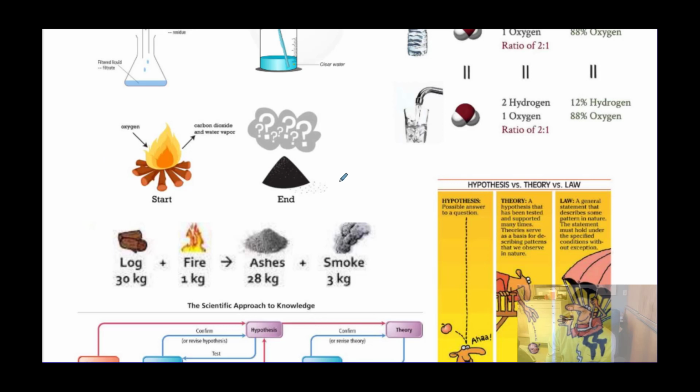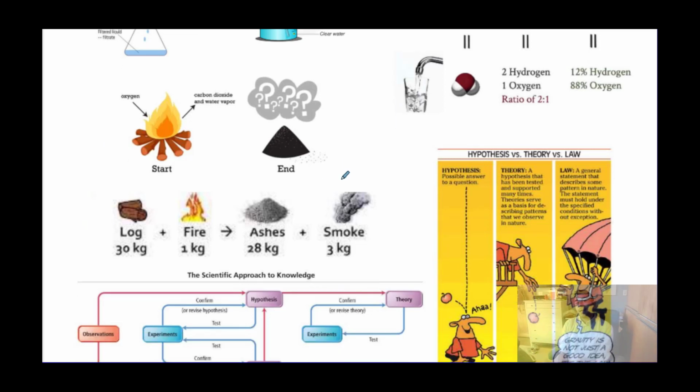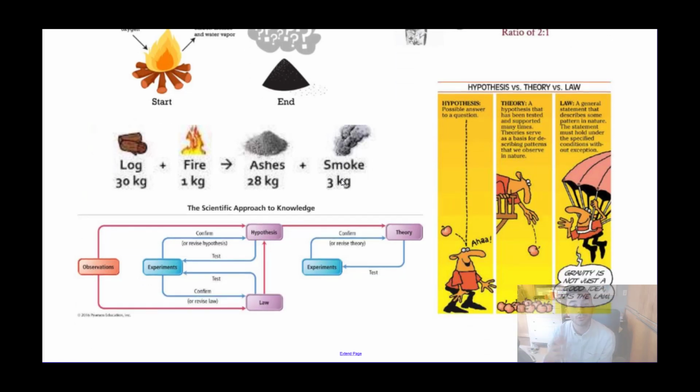And the law of conservation of mass, or law of conservation of matter, the idea that matter is not created or destroyed in a chemical reaction. Whatever atoms we start with, we have to end with. They can unbond, rebond, rearrange, but the mass that we start with has to equal the mass that we end with, even though it may look like mass has been lost or gained. Doing everything in a closed system will help ensure that we can get a good result if we're trying to prove the conservation of matter.